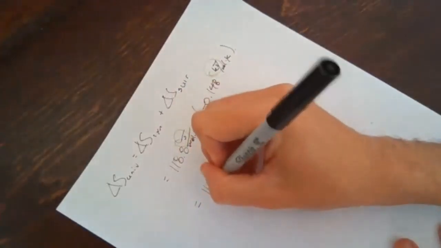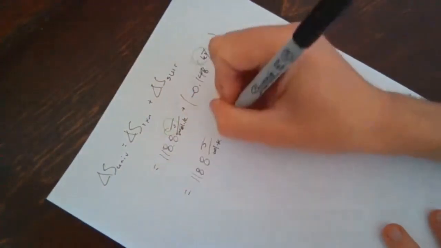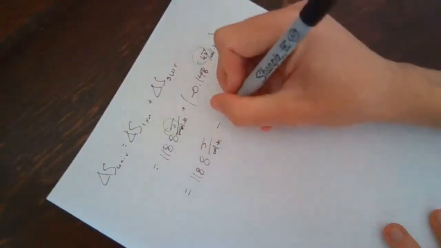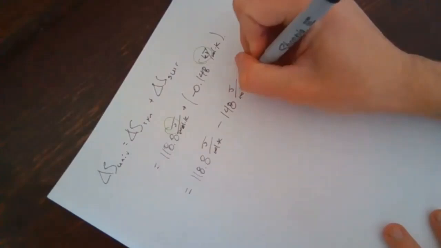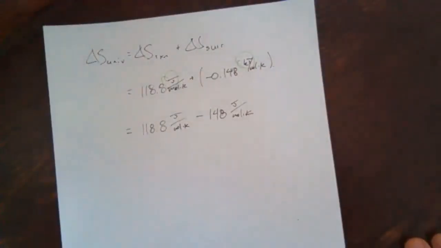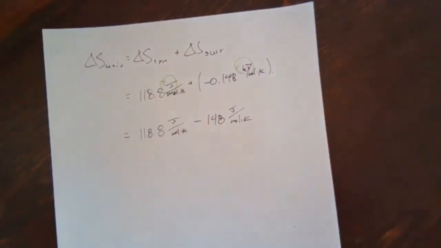So this is 118.8 joules per mole Kelvin minus 148 joules per mole Kelvin. With kilojoules, I'm just moving the decimal place 3 to the right to turn it into joules, or multiplying by 1,000, same thing.